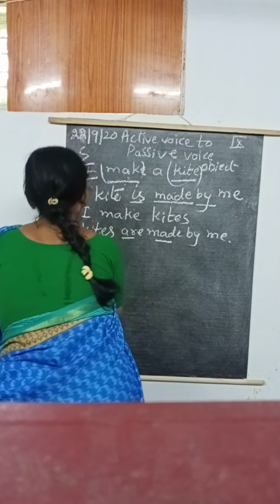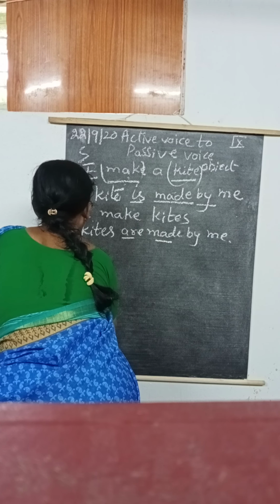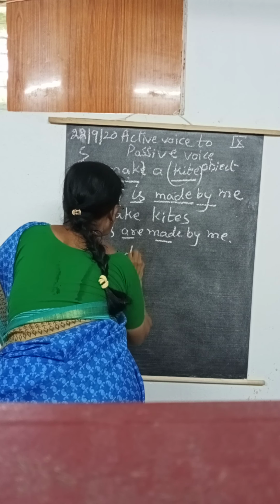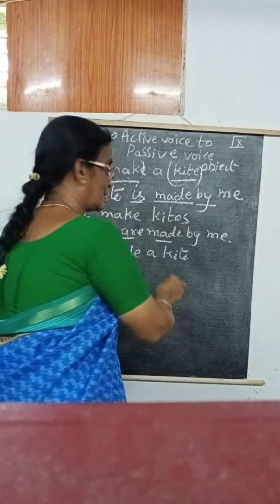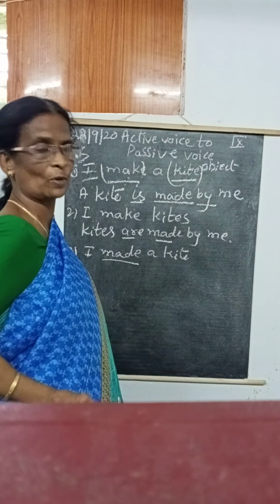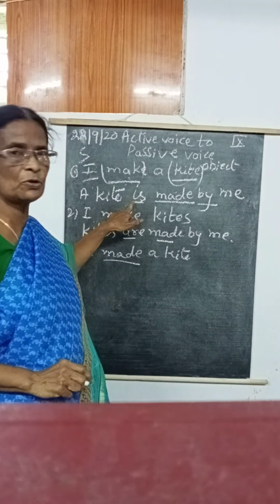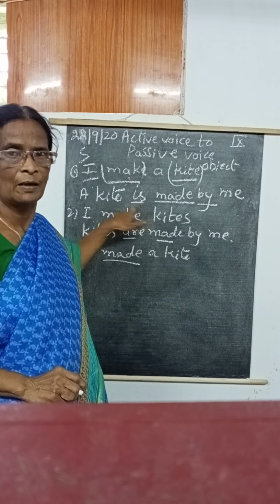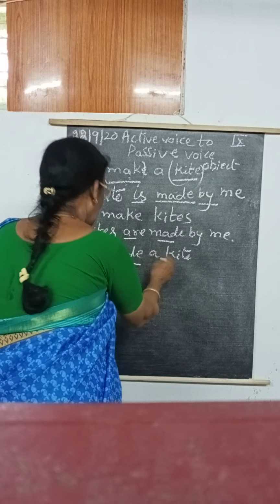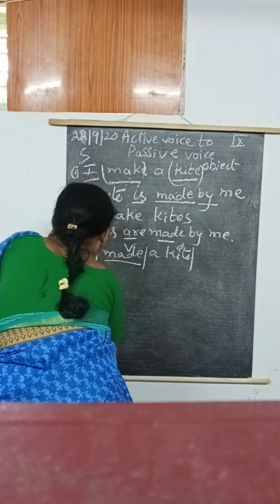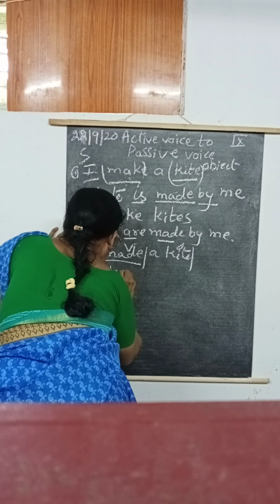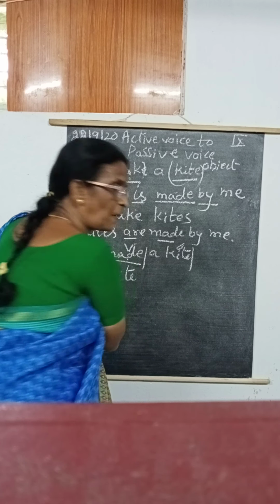And third one, I made a kite. So here the verb is past tense. When the verb is present tense, we used is. When the verb is past tense, with subject, verb and object, a kite, past participle.